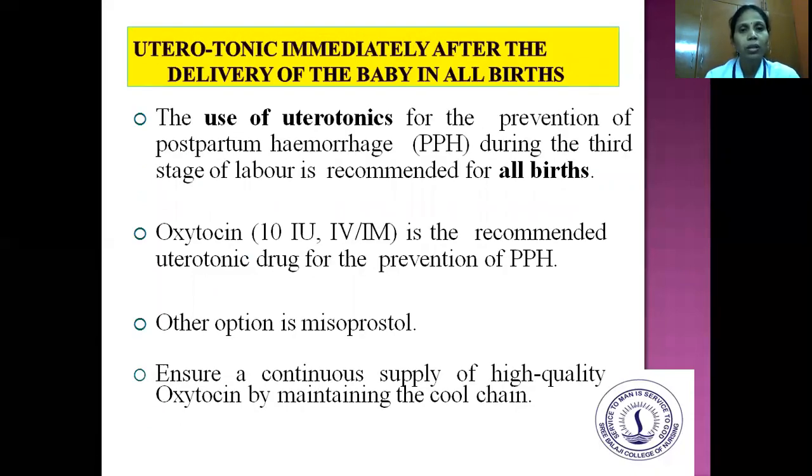Uterotonic drugs should be given immediately after the delivery of the baby in all births. What is the use of these uterotonic drugs? They are used for the prevention of postpartum hemorrhage during the third stage of labor, and are recommended for all types of births. For example, oxytocin should be given at 10 international units, through IV or IM. Oxytocin is the recommended uterotonic drug for the prevention of PPH.